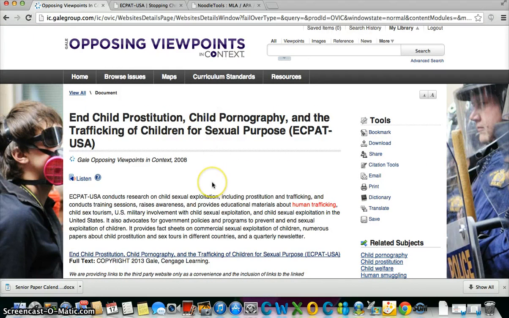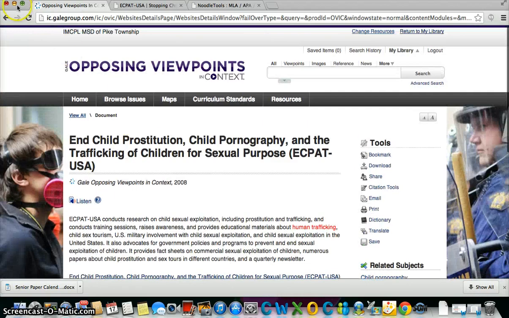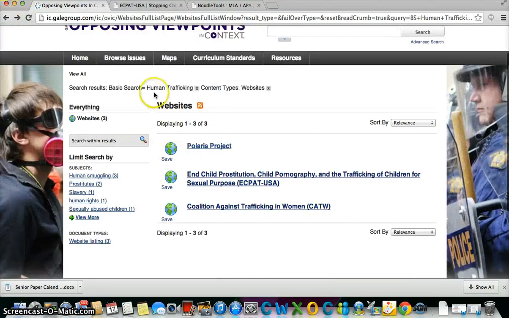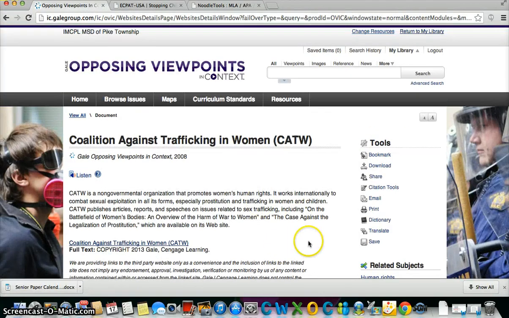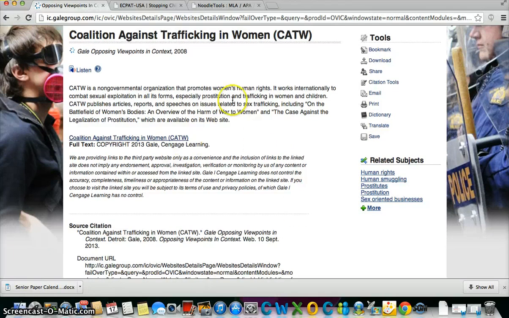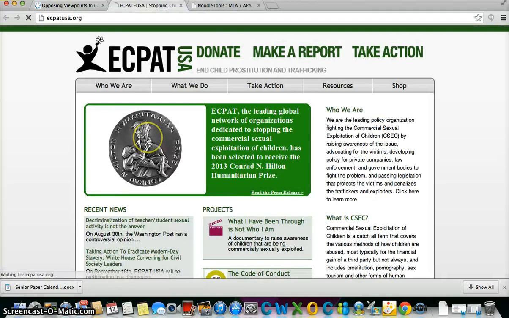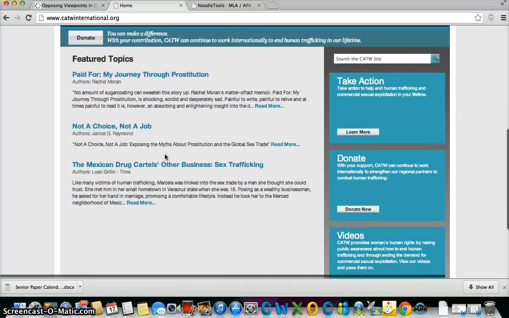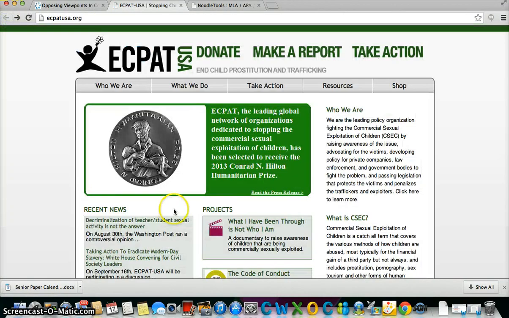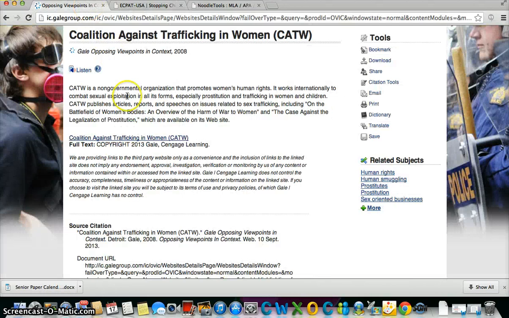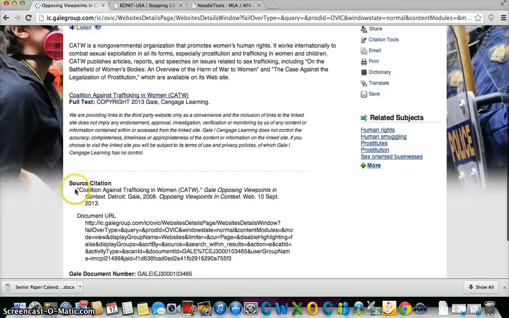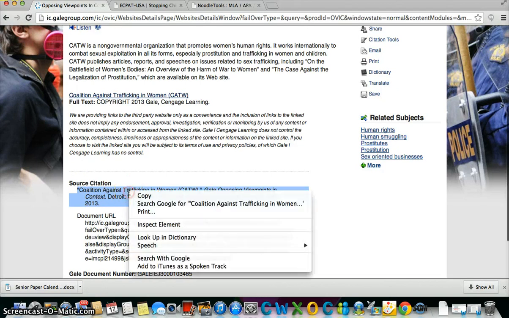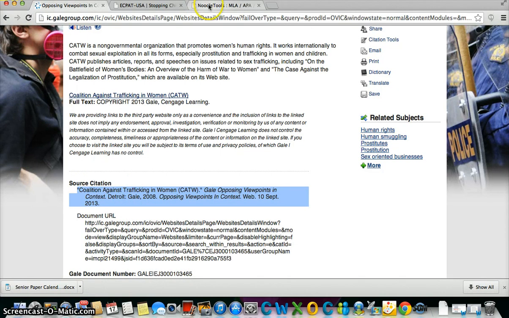Now let's say that your website actually is from the database. I'm going to continue here and look for another one. Let's say this one. And let's just say you're just getting this information from right here and you're not going to the actual website. You can actually copy and paste the citation that comes with it. Let's see, where is it? Right here. And then make sure that you click it as a website into Noodle Tools. And then you will have your third citation or second website citation.